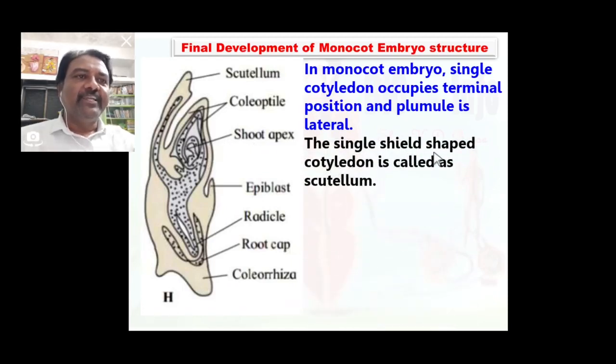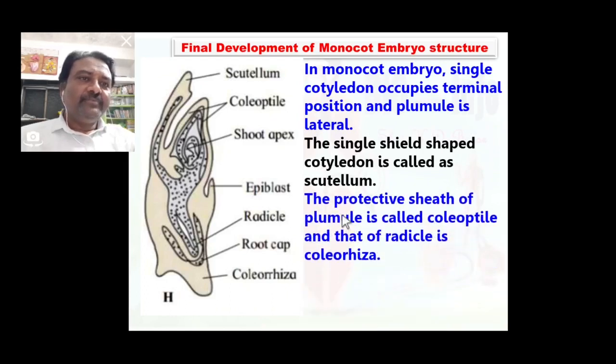The single shield shaped cotyledon is called scutellum. This is the single shield shaped cotyledon known as scutellum. The protective sheath of plumule is called coleoptile.